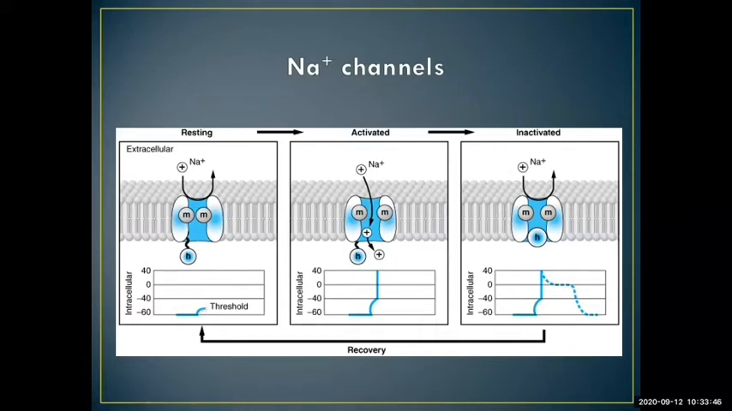After that, while this threshold potential is reached, M gates are also opened. So when M gates are opened, a sudden increase in action potential happens through the entry of sodium ions via sodium channels. And once the action potential reaches somewhere around plus 30 to 40 millivolts, these sodium channels will get inactivated by closing the H gate, and this is what happens.